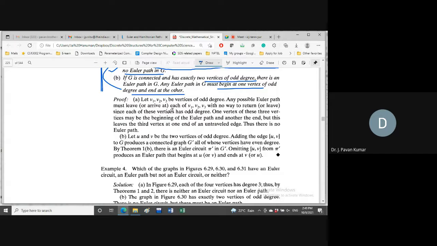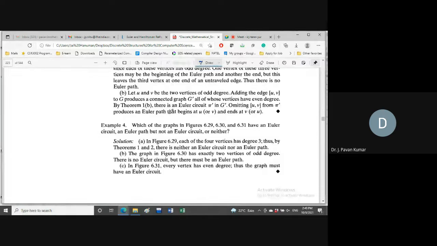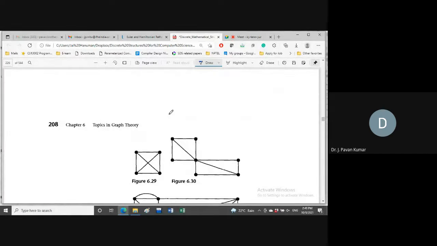Okay. Now let us see one more example. Now you say whether 6.29, this one, is having Euler path or Euler circuit. How we can check? None. In the sense we are having odd degree vertices.